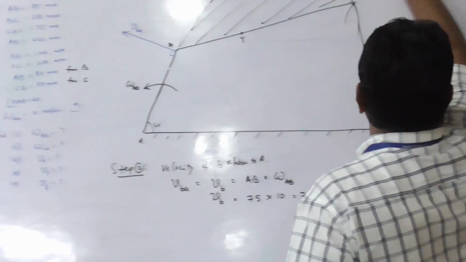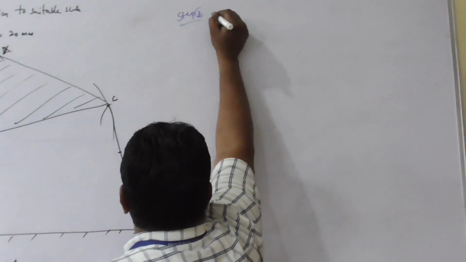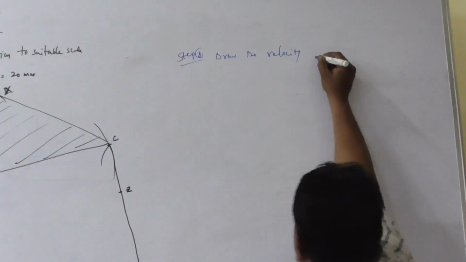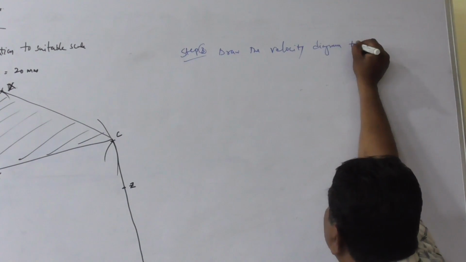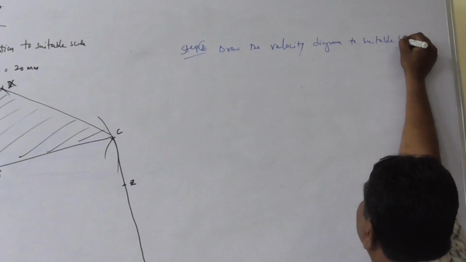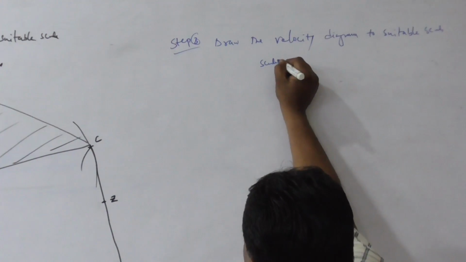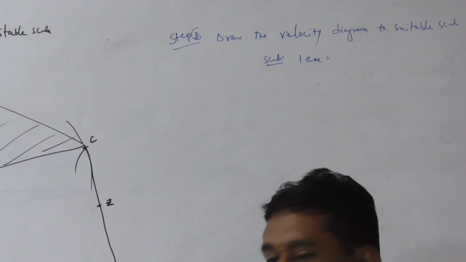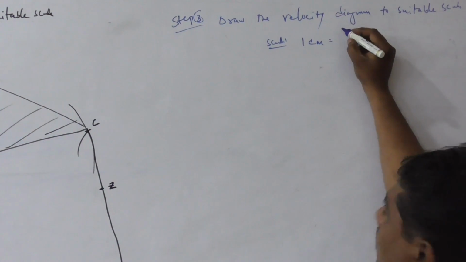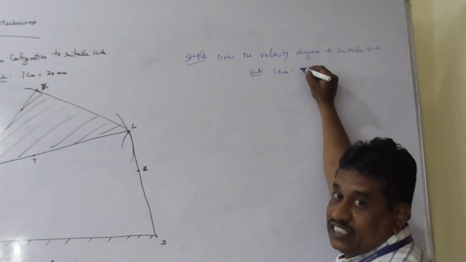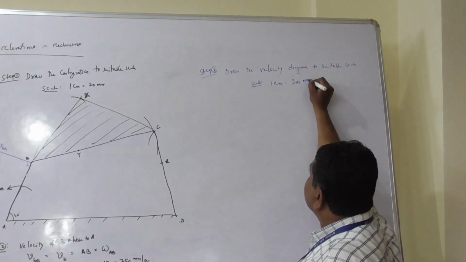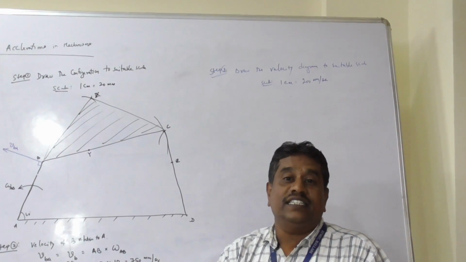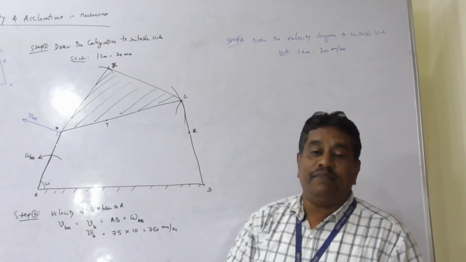That is step 3. Draw the velocity diagram. Draw the velocity diagram to suitable scale. Again, the scale for the velocity diagram: here the magnitude of VB is 750 mm per second. Therefore, I will take 1 centimeter as 200 mm per second. If I draw a 1 centimeter line, it represents a velocity of 200 mm per second.